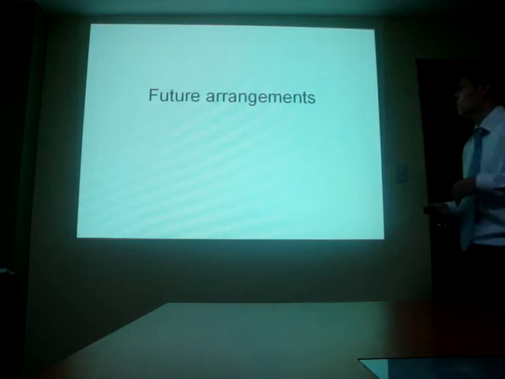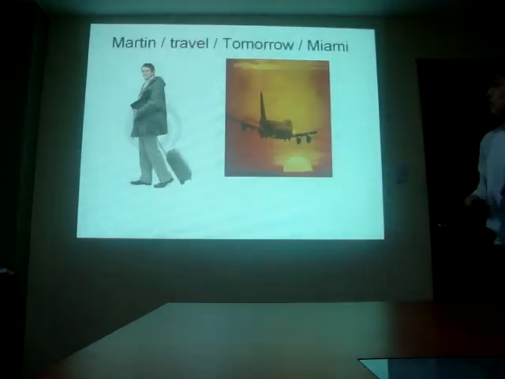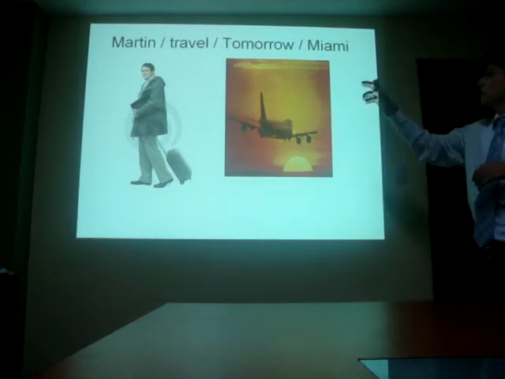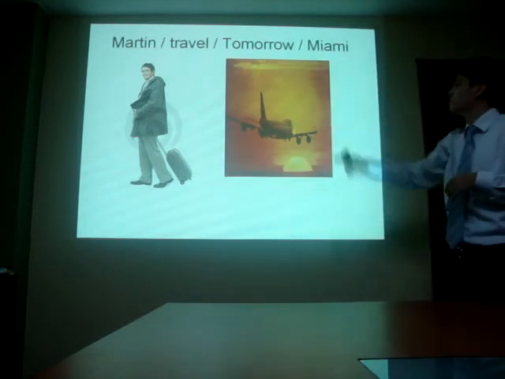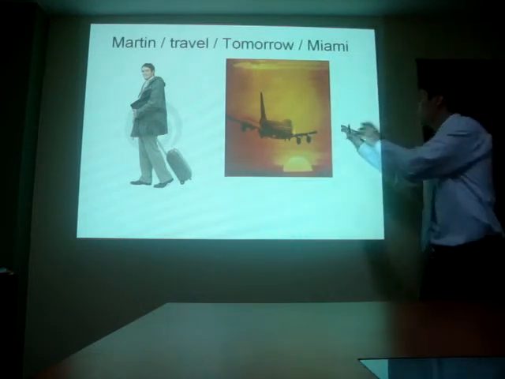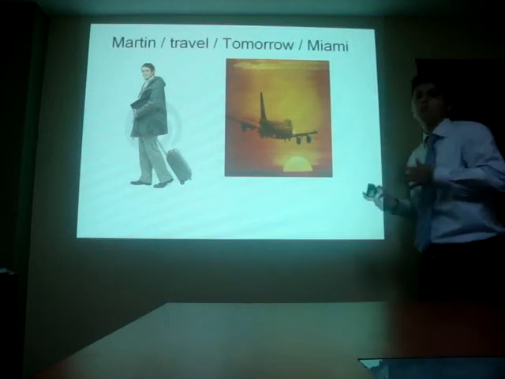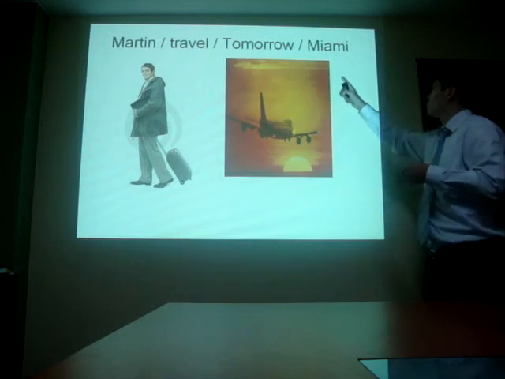Then the other type is future arrangement. To make it clear, we have an example of this. Here we can see a friend whose name is Martin. A plane means that maybe he's traveling to some country. The words right there are Martin, travel, tomorrow, and Miami.